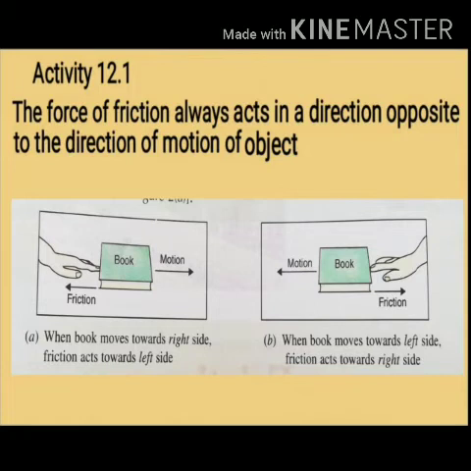So when we apply force towards the left, the force of friction acts towards the right side, opposes the motion and stops the book.